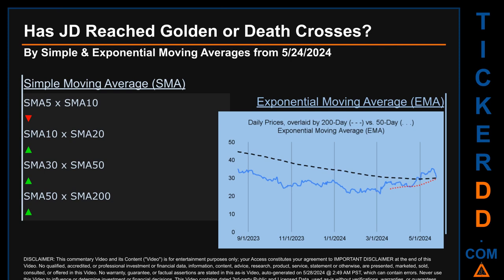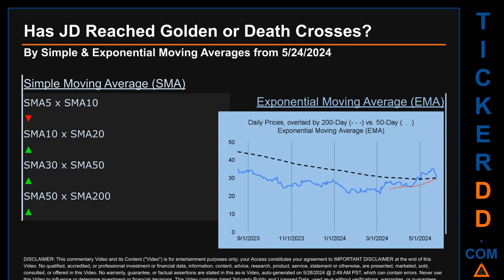Has JD price reached golden or death crosses? Golden cross and death cross are basic signals that compare average prices across two specified trade day ranges, a short-term versus a long-term range. For example, 5-day versus 10 trade days. Essentially, a golden cross is a bullish signal. It appears when a ticker's short-term moving average crosses above its long-term average. Vice versa, a death cross is a bearish signal when the short-term crosses below its long-term moving average.